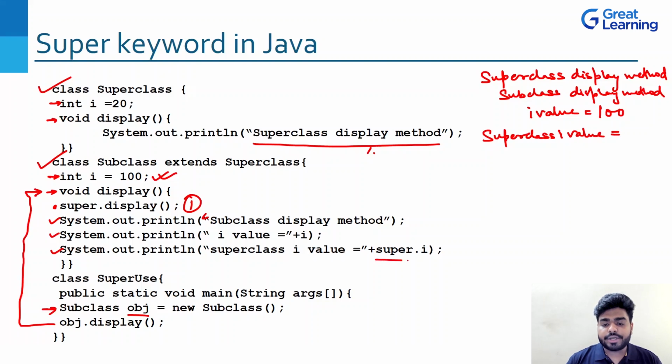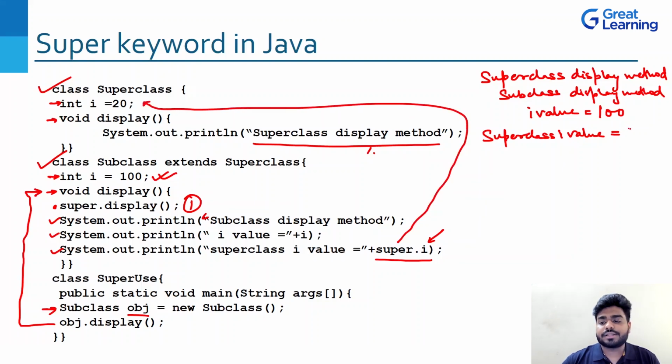Now see what is written here: super.I. Again we have the keyword super. But this time using the keyword super, we are not calling the method, we are calling the variable. So it will say that, hey, you will find this variable in your superclass. Go there. So it will go directly to my parent class. What is the value of I? 20. So it will print 20. This is the amazing work of the super keyword, right? So you can see how you can play around with the super keyword. You can play with methods, you can play with variables. You'll also see how we can play with constructors, and this is how your output will come, right?